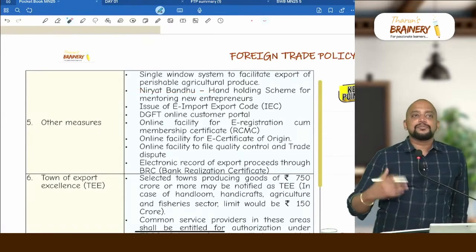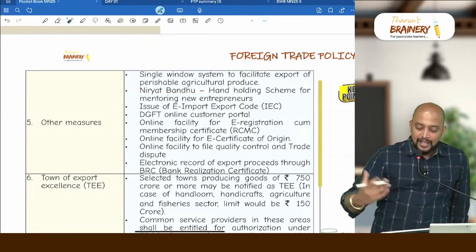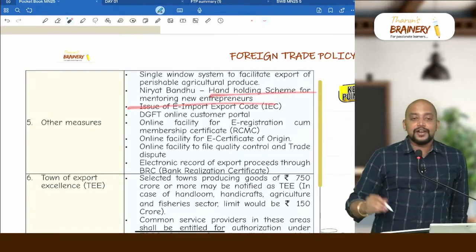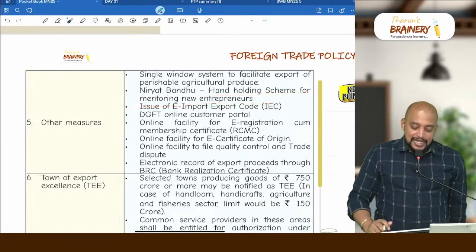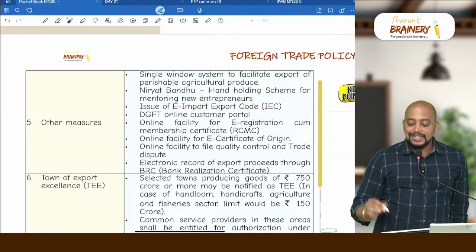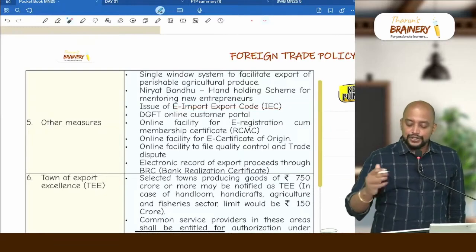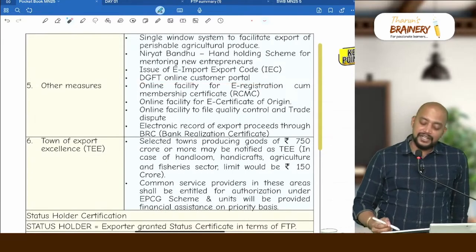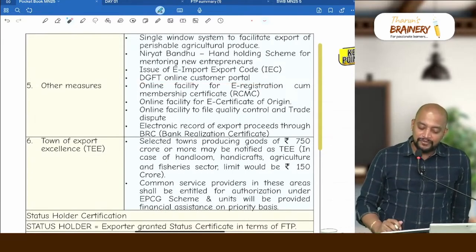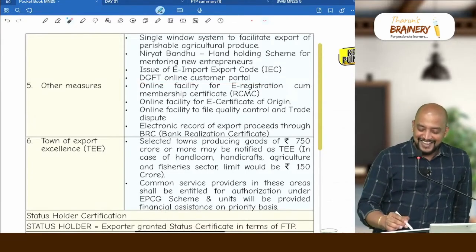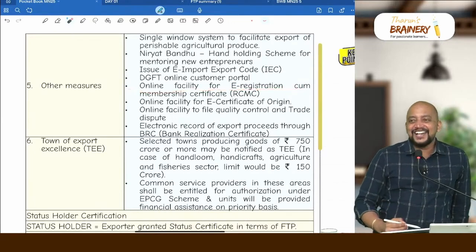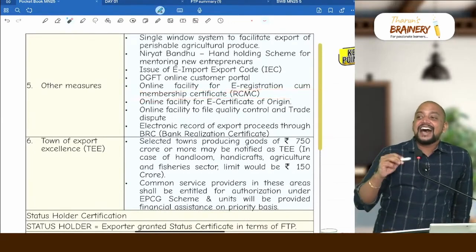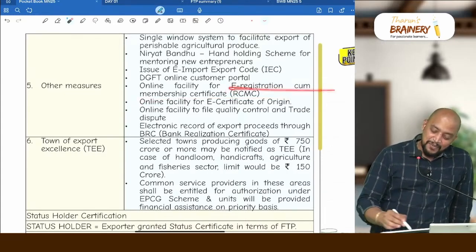Niryat Bandhu: Niryat means export, Bandhu means friend, so exporter friend. A hand-holding scheme for mentoring new entrepreneurs. Then issue of IEC, immediately once you apply you will get it. DGFT online customer portal: 24/7 there will be a customer portal, you can talk to them whenever you feel like it. Then an online facility for e-registration cum membership certificate, RCMC, registration cum membership certificate.